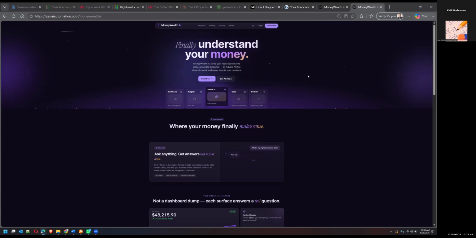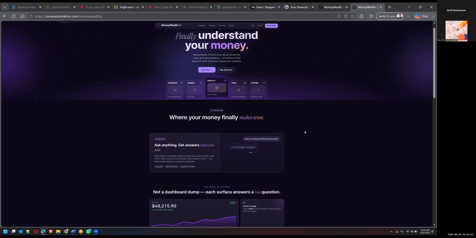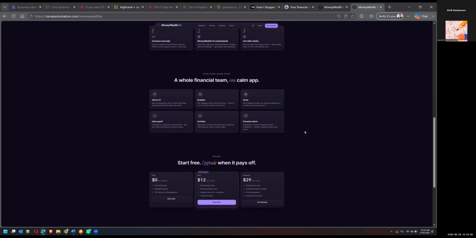MoneyWealth AI, finally understand your money. So basically, MoneyWealth AI turns your real account into clear, grounded guidance and advice. AI that shows its work and never invents the numbers. And we're going to look at the application itself.